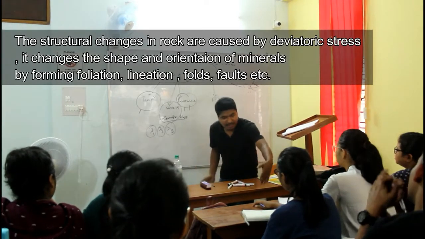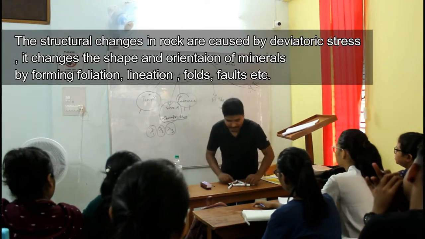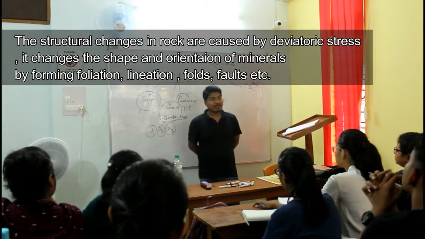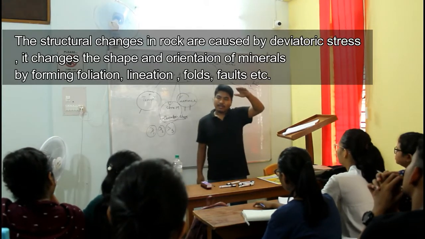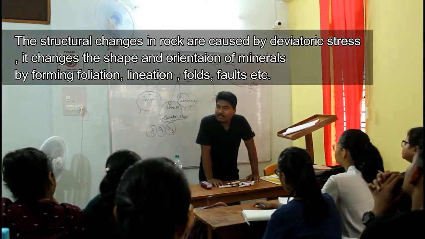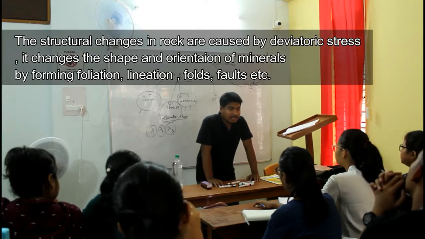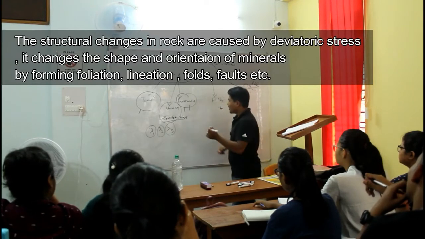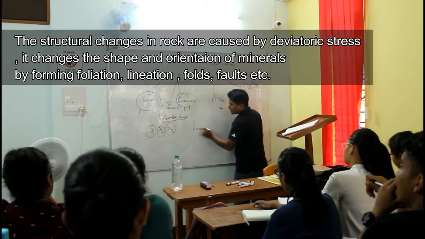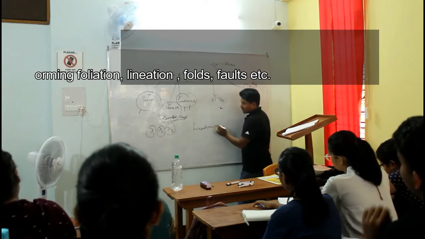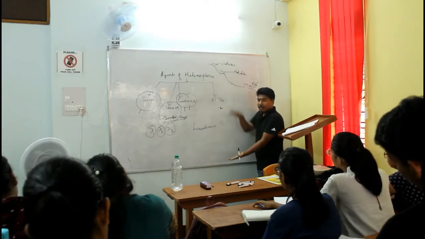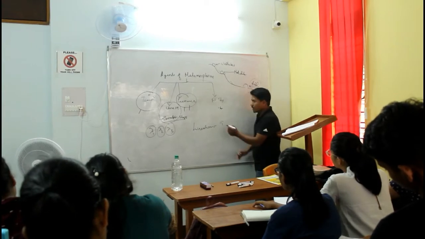Again, if I am giving another pressure from this side, lineation has been developed. So to develop the lineation, what will be the condition? Stress condition. Okay. So for lineation, we have to provide sigma 1 to make them fall, right?